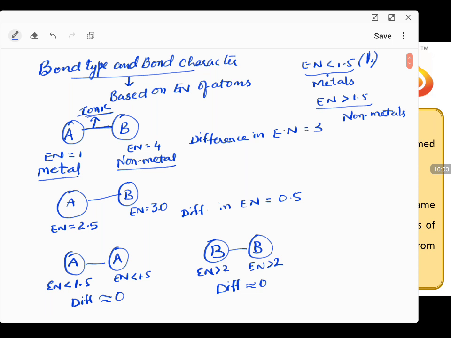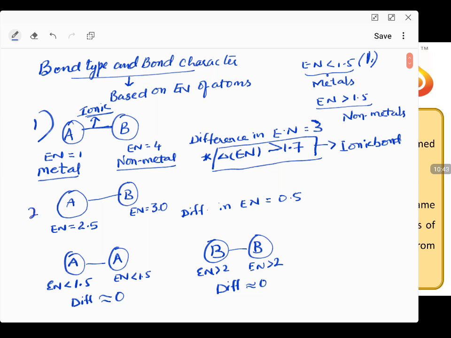Now, from this, I can give you a conclusion. If the difference in electronegativity of two elements exceeds 1.7, remember this one, then the nature of bond is ionic bond. That means if the difference in the electronegativity of two atoms is greater than 1.7, it is an ionic bond. Now here you can see the difference is 3. And do we have any doubt in saying that it is an ionic bond? No. So this is my first case.